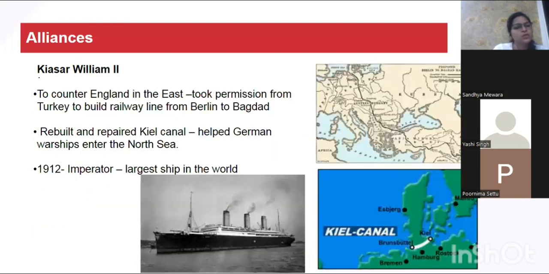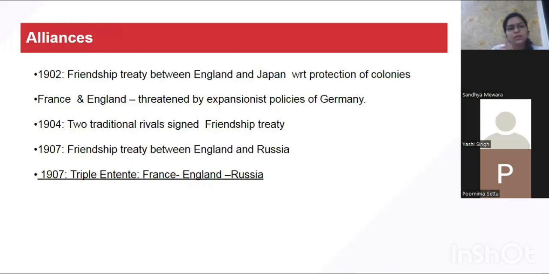Okay, then he took permission from the Turkish king, that is the Ottoman Turk, to build a railway line from Berlin to Baghdad. And then we saw how he repaired the Kiel Canal so that the submarines could easily enter the North Sea. Fine. And the last decision was in 1912, building the world's largest ship, Imperator. Fine. Now England was alarmed.